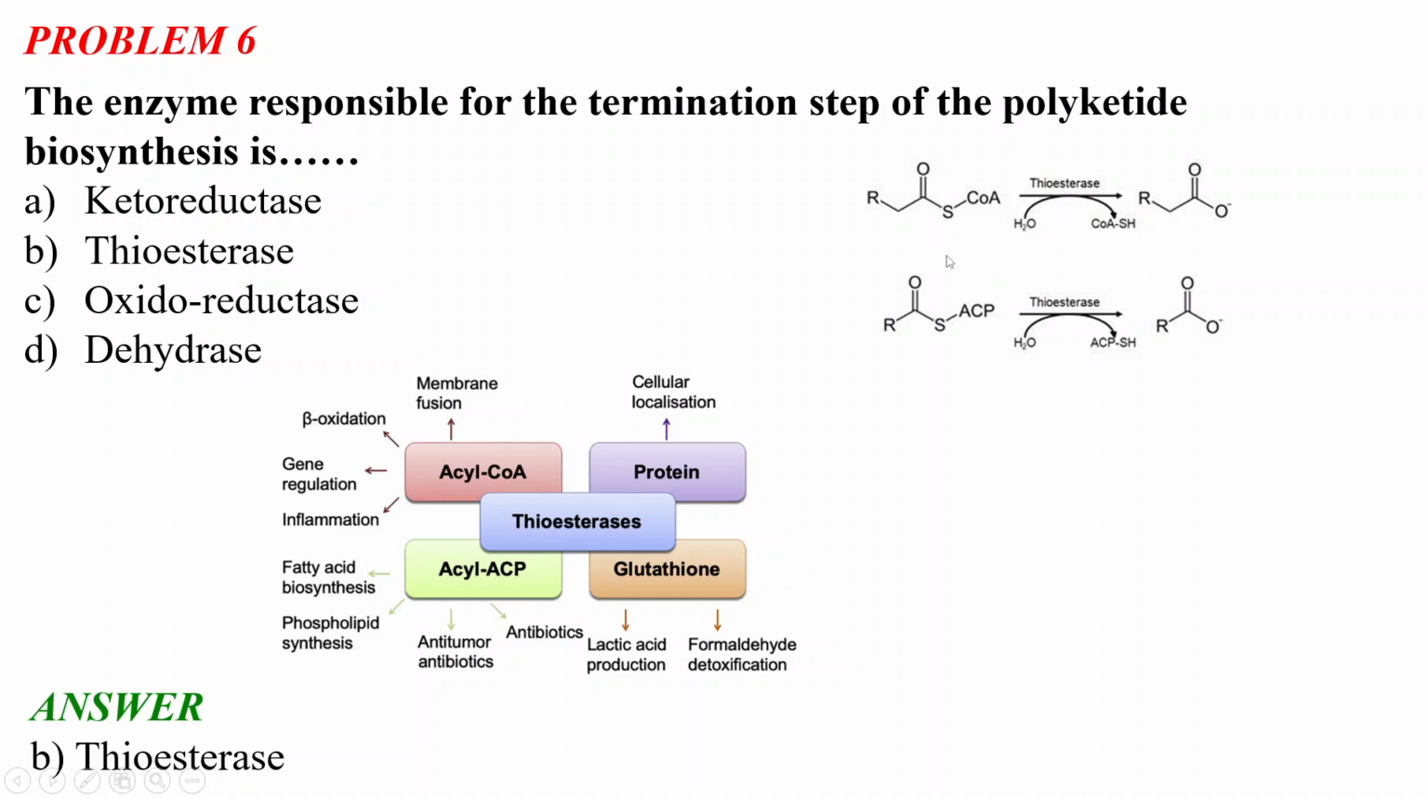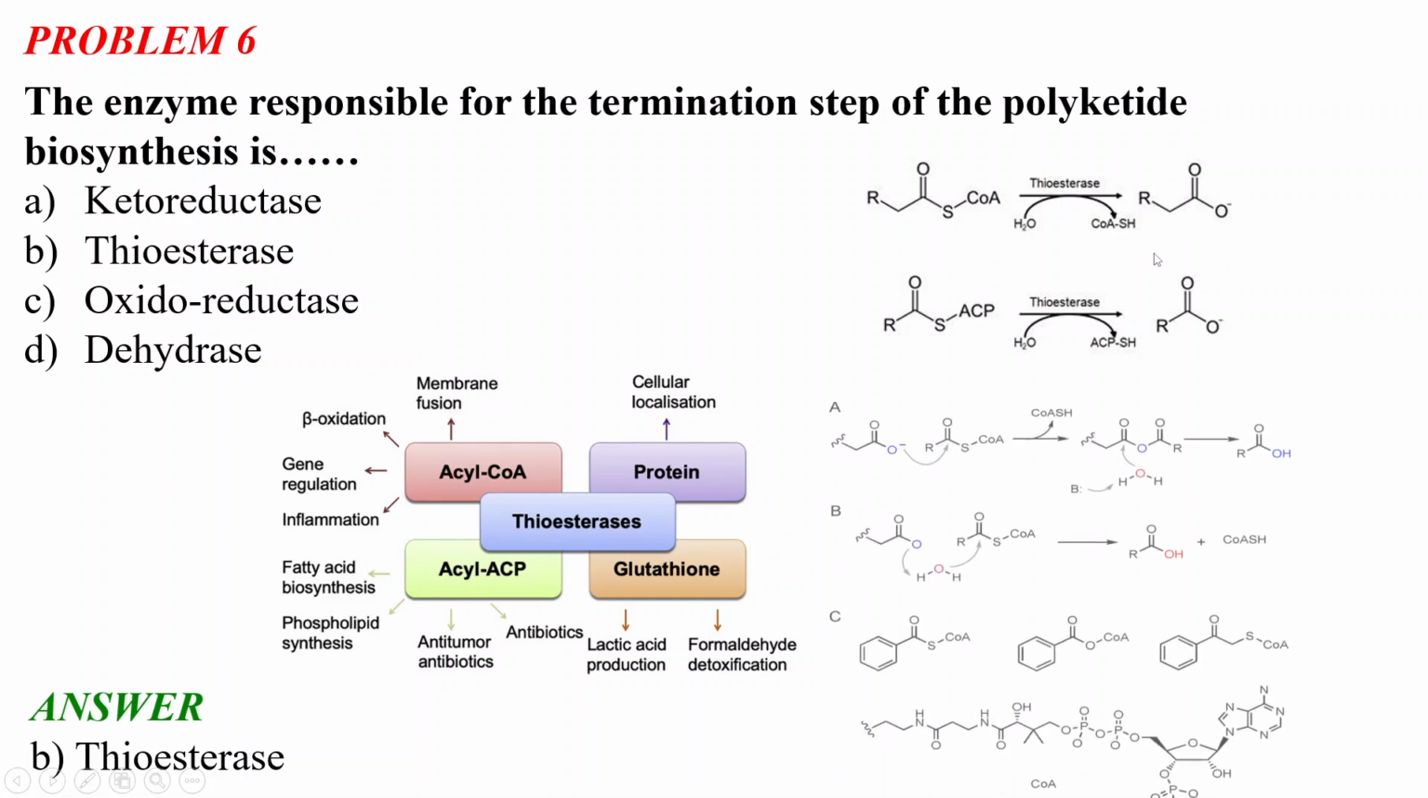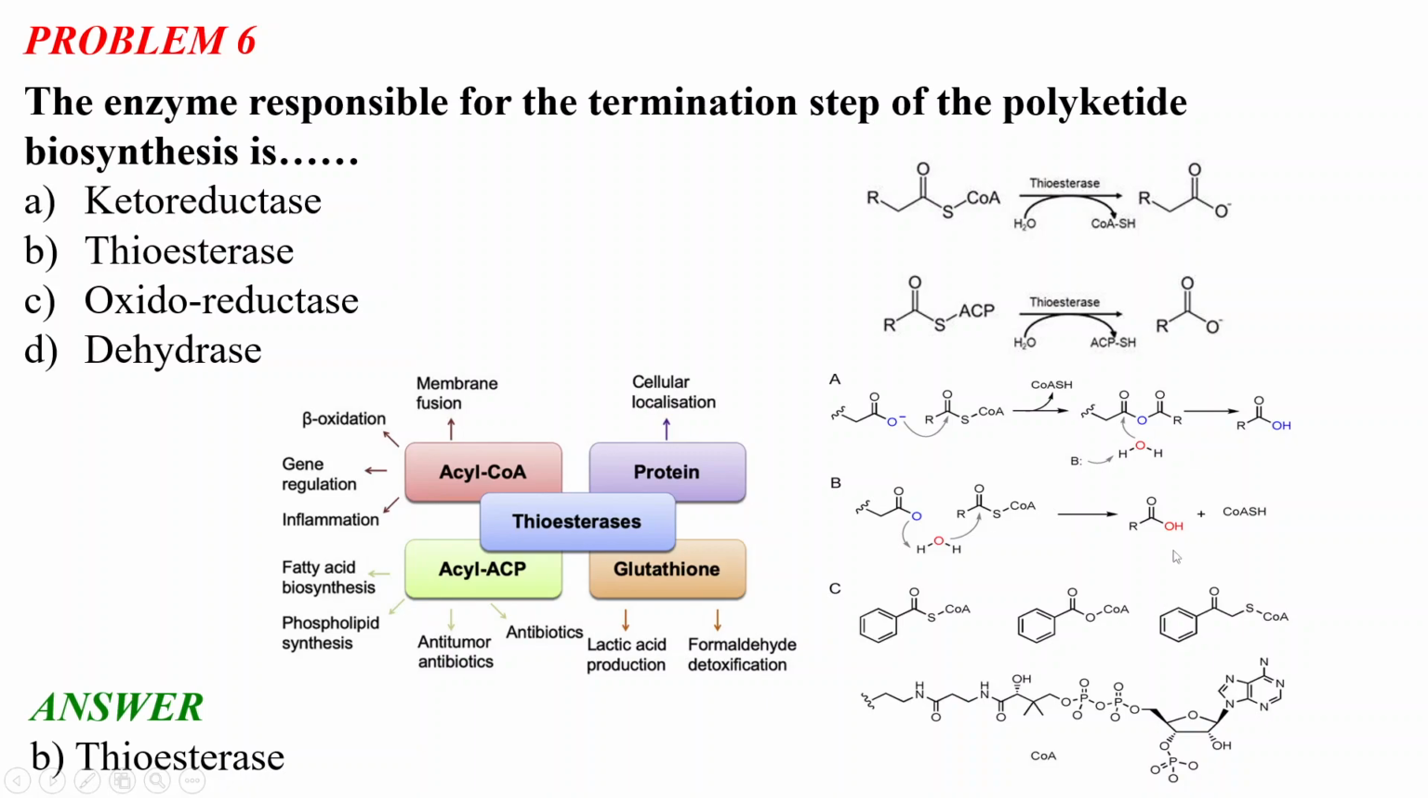So what happens is that thioesterase will eliminate the coenzyme A. Basically, it hydrolyzes this thioester. We have this thioester part here, and what the thioesterase will do, by the use of a water molecule, is eliminate this coenzyme A from the thioester, and we will have this acetate part only.